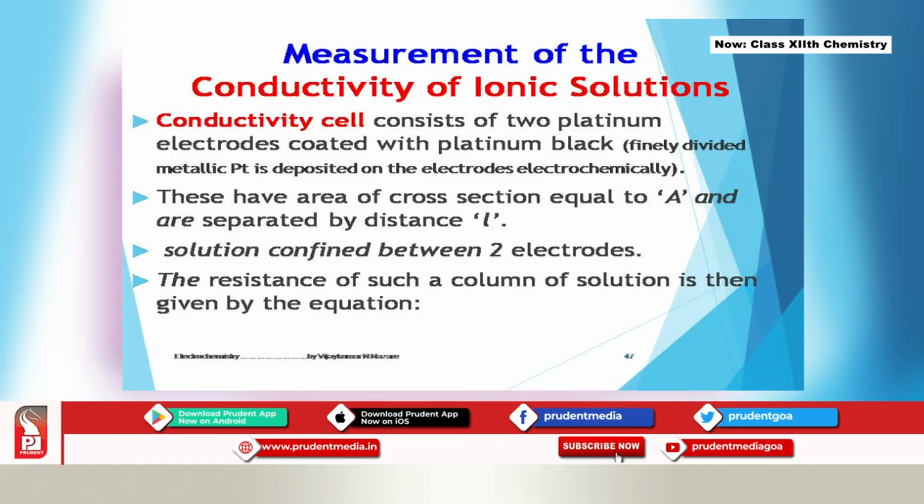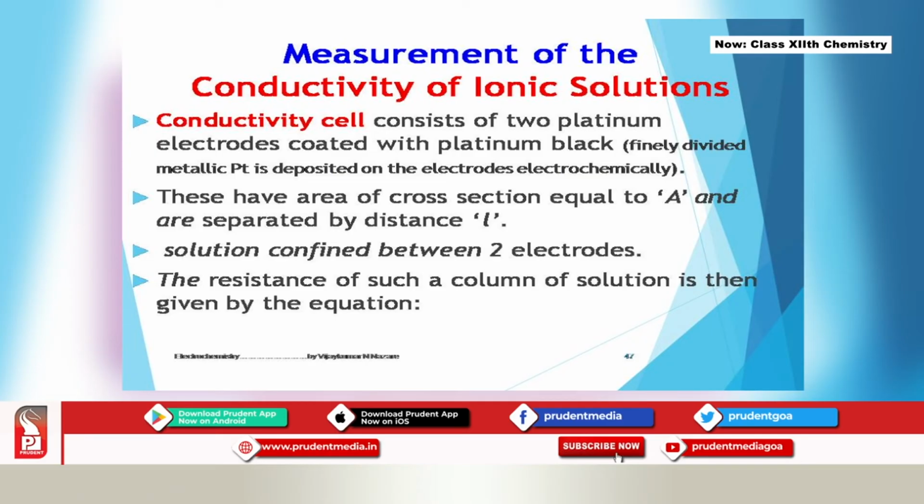It consists of two platinum electrodes coated with platinum black, finely divided metallic platinum deposited on the electrodes electrochemically, that is by the electroplating method. These have an area of cross section A and are separated by a distance L, with the solution confined between the two electrodes.